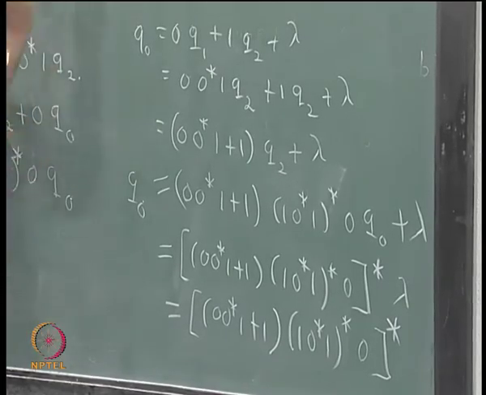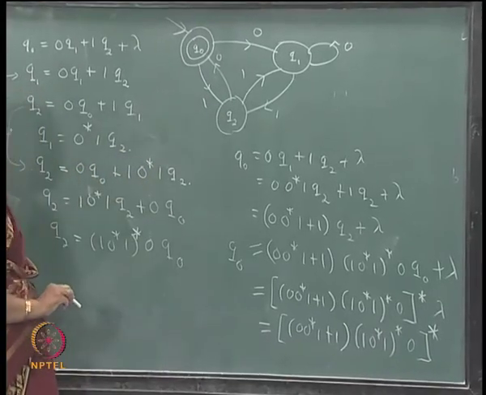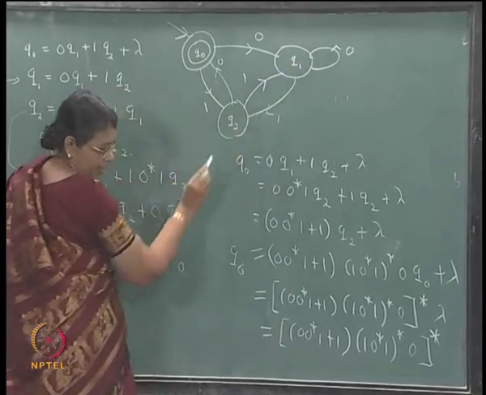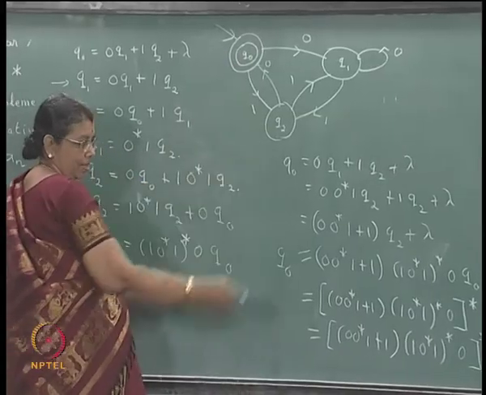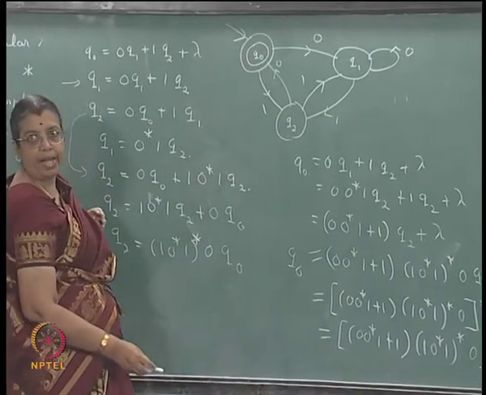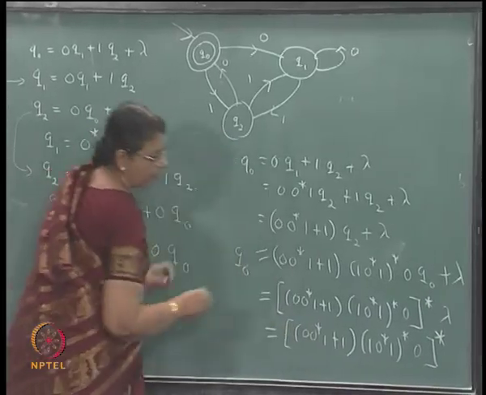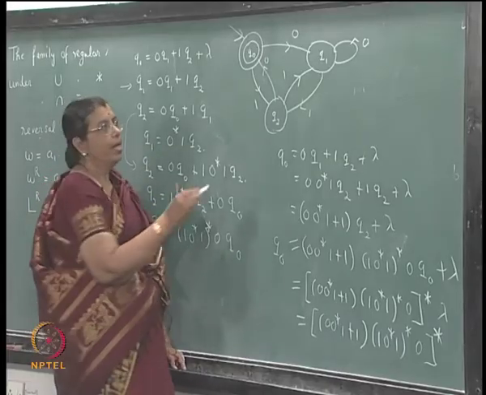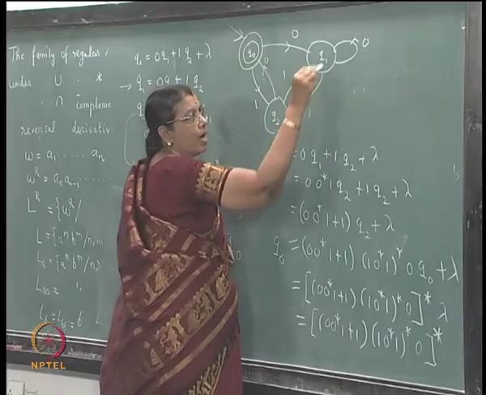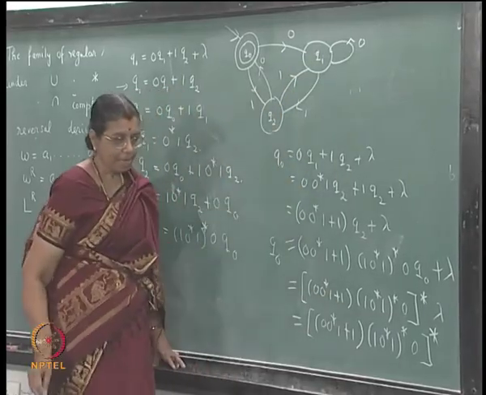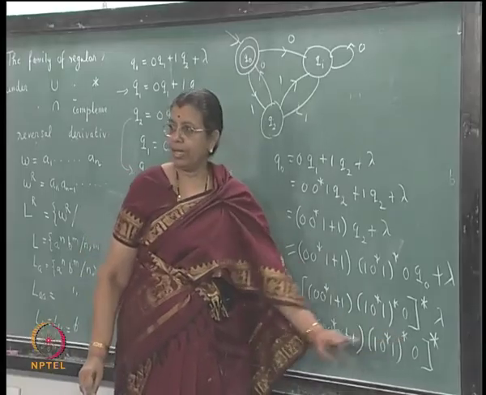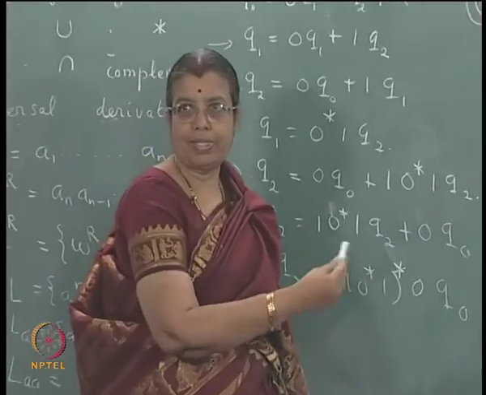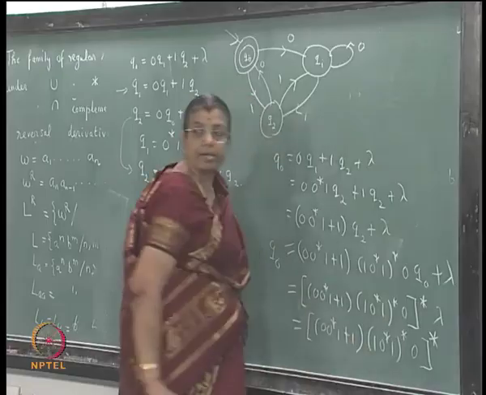That is, starting from q naught, how will you reach q2? 0 0 star 1 or just 1, right, that is this portion. Starting from q2, how will you get q2 again? q2 1 0 star 1, that you can repeat several times, that is why that 1 0 star 1 star is here. Then you go back to q naught, and this itself we can repeat several times, and that is why the star outside.